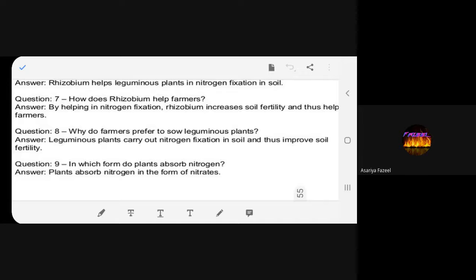Leguminous plants carry out nitrogen fixation in soil and thus improve soil fertility. In which form do plants absorb nitrogen?